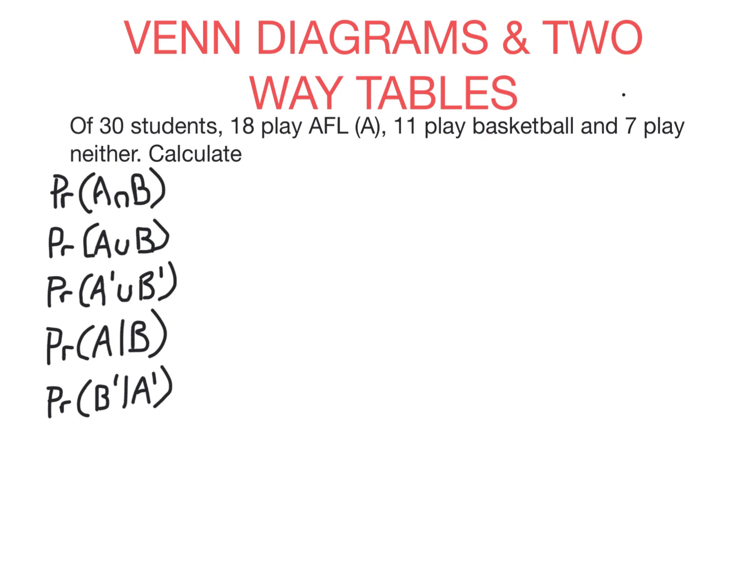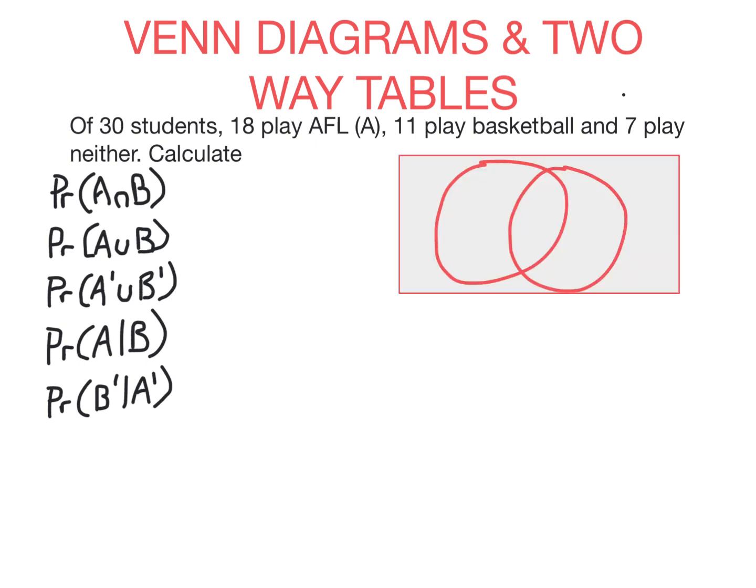So when you have a question involving multiple sets, use either a Venn diagram or a two-way table. The point of these is just to display the information and make probability calculations easier. So let's start with a Venn diagram. A Venn diagram has a rectangle outside of two circles. Each circle represents a set. So we'll call the sets A for people who play AFL and B for basketball.